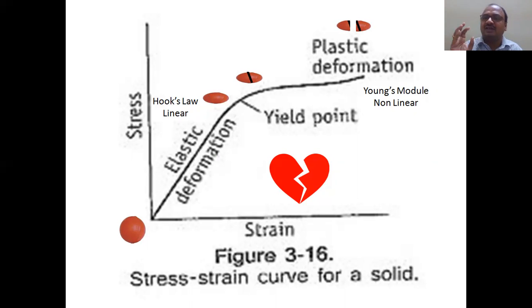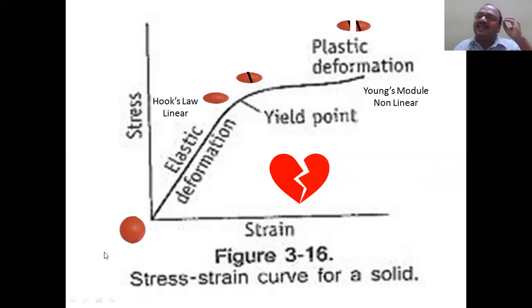In the same fashion, any particle, up to a certain extent, if you give it stress, will change shape. Keep in your mind, here the oval shape is there. When you release the stress, it comes back to the round shape. So the rubber ball is able to tolerate the stress up to a certain extent, up to this point. This is a very important point called the yield point. Keep in your mind, very key, yield point.